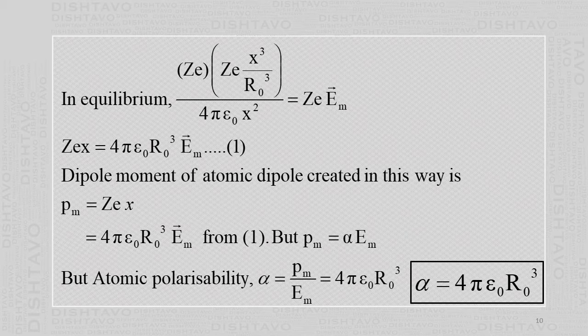Then the Coulomb force, the force of attraction between the electron cloud and the nucleus, by Coulomb's law is 1 upon 4 pi epsilon 0 q1 q2 by r square.